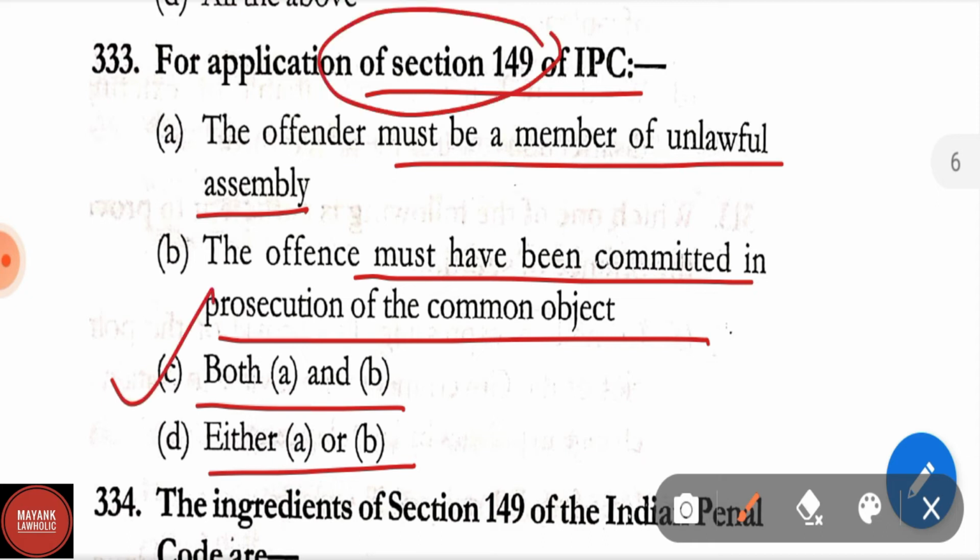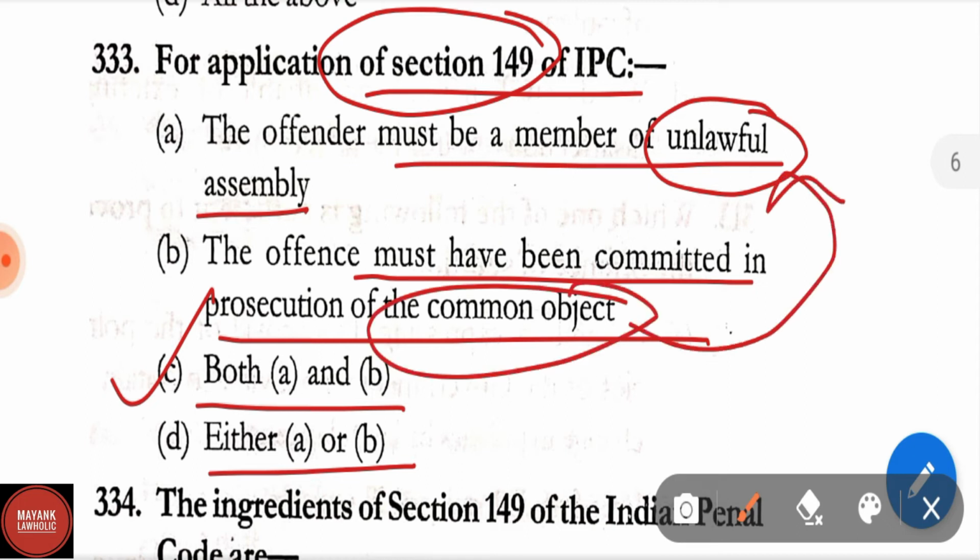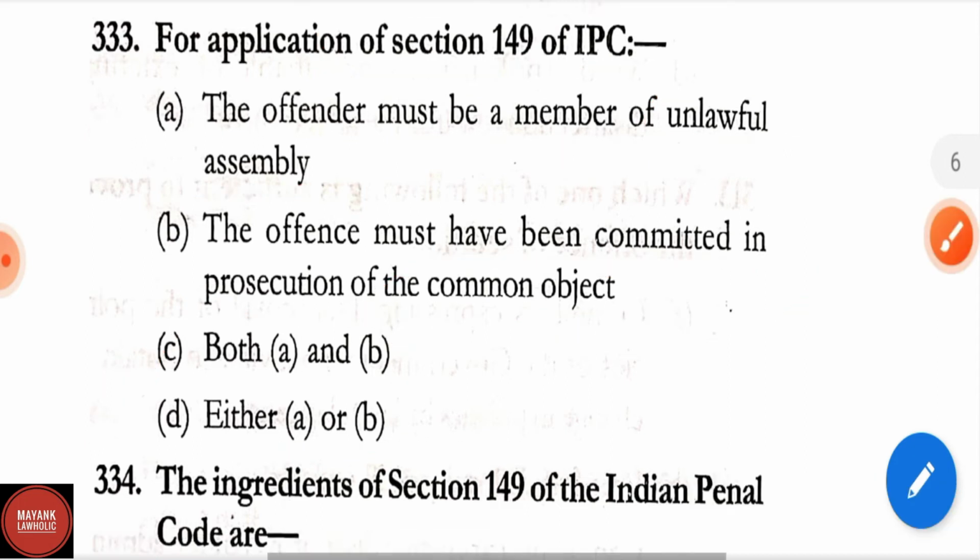For an application of Section 149, the offender must be a member of unlawful assembly and the offence must have been committed in prosecution of a common object. Common object and unlawful assembly will be essential ingredients for Section 149 of IPC.